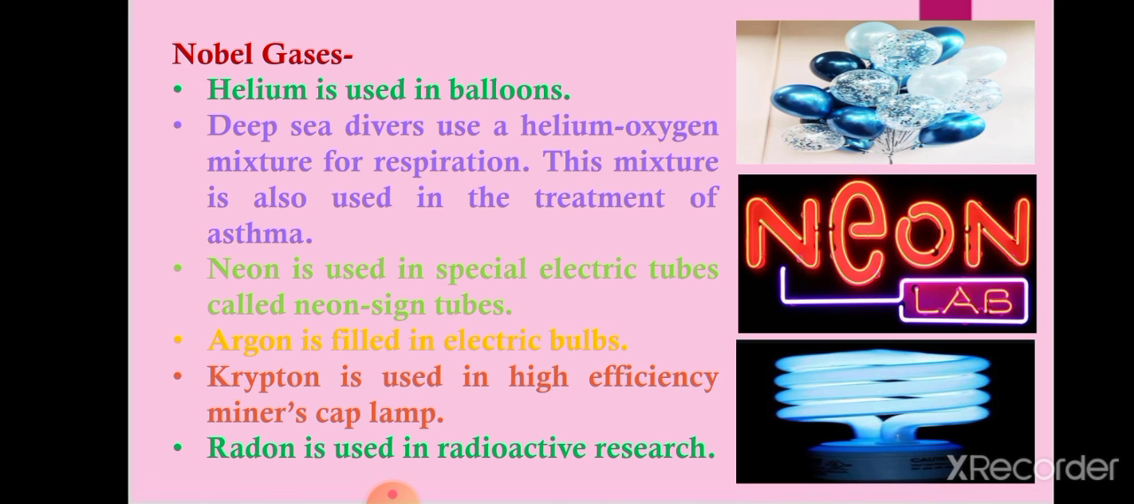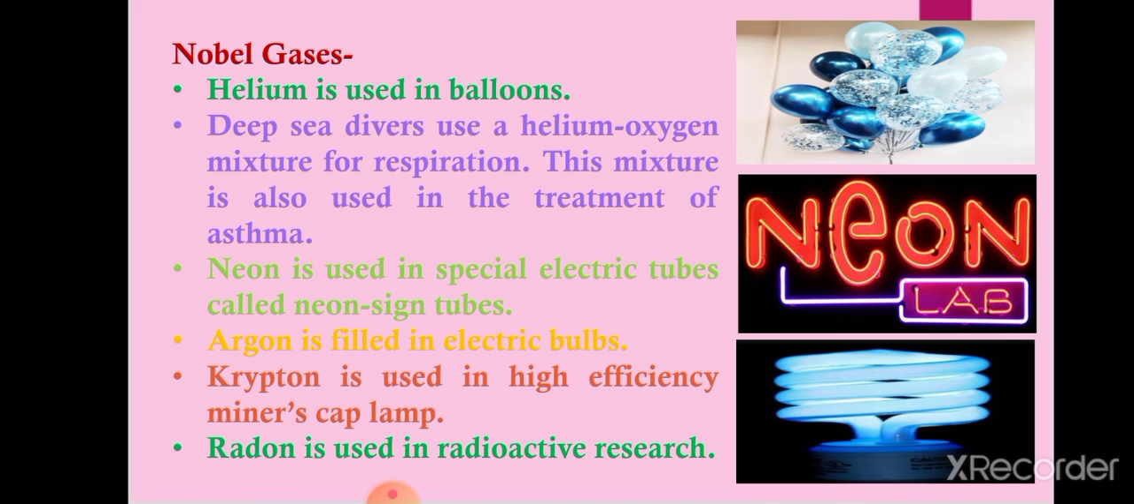Neon is used in special electric tubes called neon signboards, and it glows with orange-red color. Then argon. Argon is filled in electrical bulbs, and it glows with green color when it is mixed with mercury. Generally we have studied that argon with nitrogen is filled in electrical bulbs, that you have studied in your previous classes also. Then the next one, krypton.